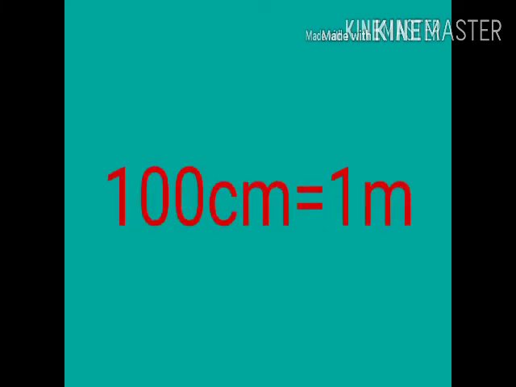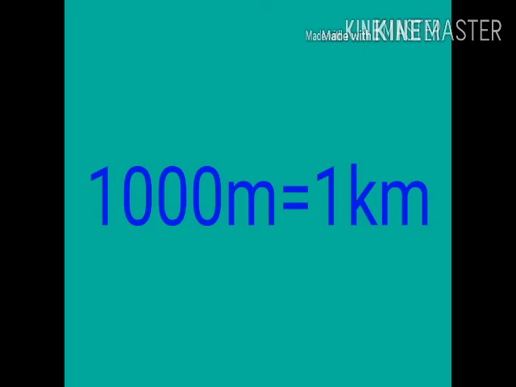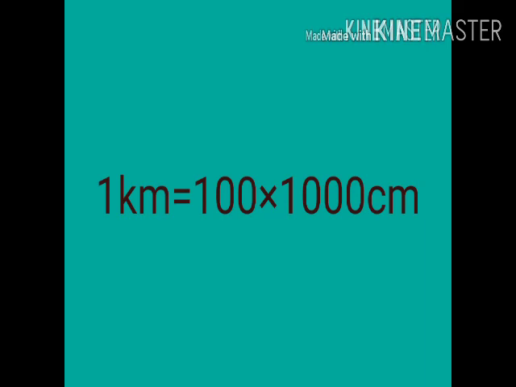For our convenience, there are some conversions we started using. There are some important conversions which we need to remember: 10 millimeter is equal to 1 centimeter, 100 centimeter is equal to 1 meter, 1000 meter is equal to 1 kilometer, and 1 kilometer is equal to 100 into 1000 centimeter.